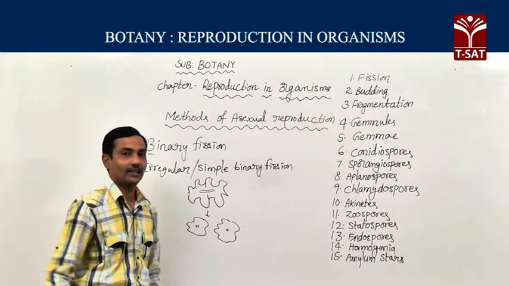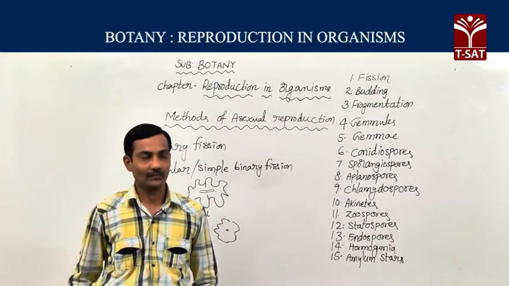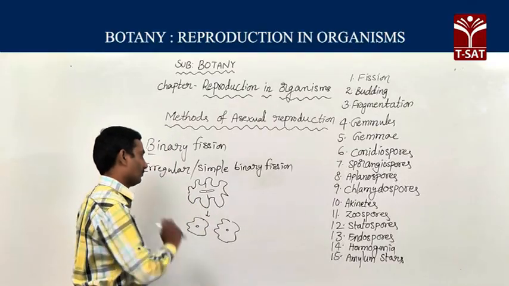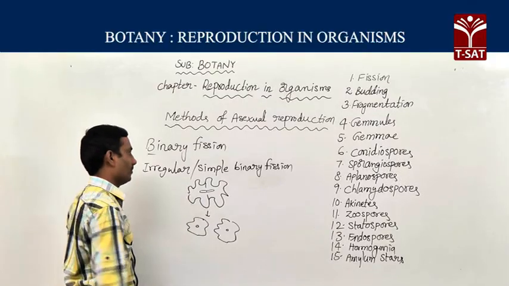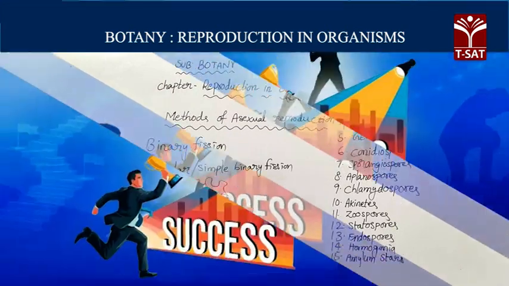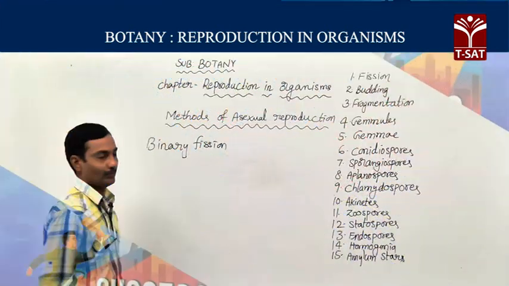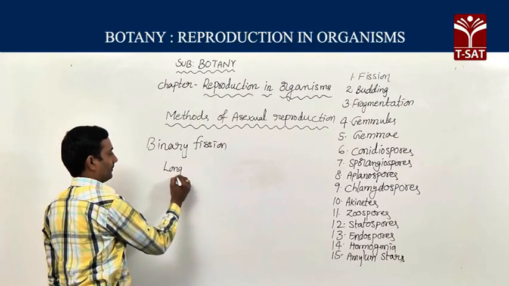There is no particular direction for division. It may divide in any plane. So finally it leads to the formation of two daughter cells. This type of binary fission is known as simple binary fission. The second type of binary fission is longitudinal binary fission.